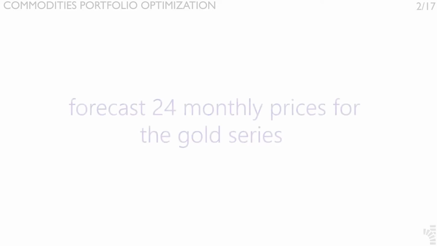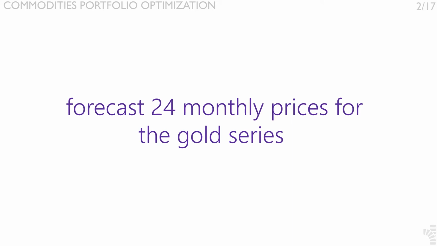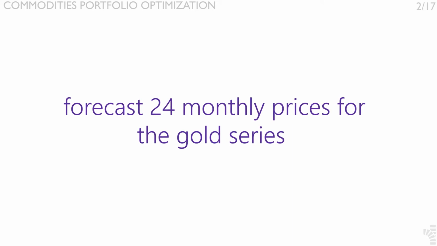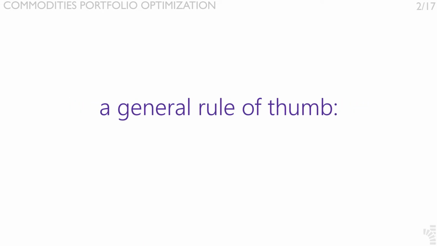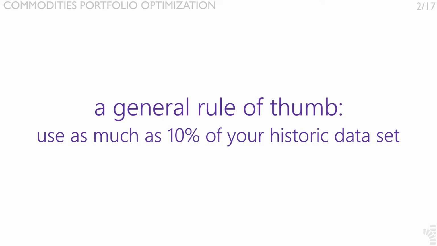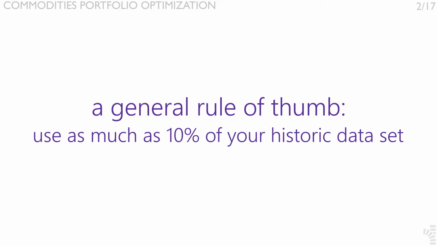Forecasting gold price using @RISK's time series. We will now forecast 24 monthly prices for the gold series, the first metal of the 4 commodities in our portfolio. A general rule of thumb on forecasting using time series analysis is to use as much as 10% of your historic data set in order to do future forecasts.